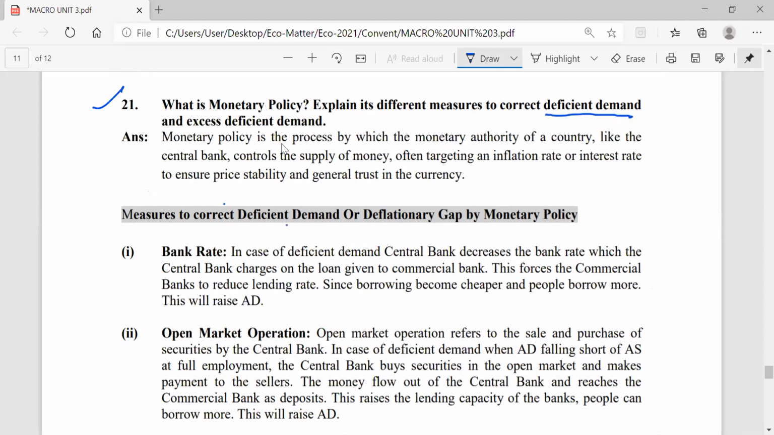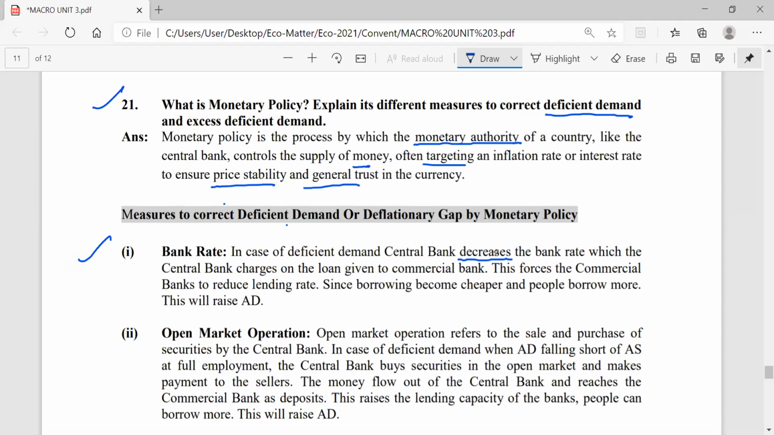So monetary policy is the process by which the monetary authority of a country, and in our country which is the monetary authority? It is RBI, like the central bank, controls the money supply, often targeting inflation rate or interest rate to ensure price stability and general trust in the currency. So the first point I told you on how to control this is bank rate. So in bank rate, what will you do? You will decrease the bank rate.